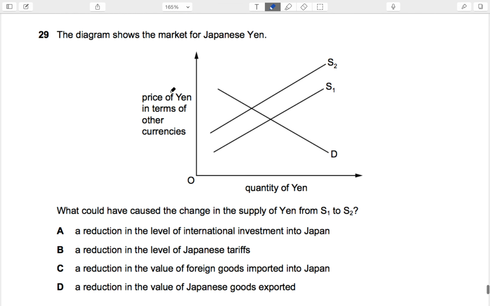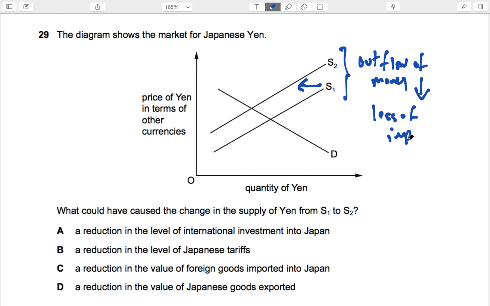Okay, number 29. The diagram shows the market for Japanese yen. The supply curve is shifting backward, from S1 to S2. Remember this: if this is happening, this means outflow of money has gone down. Probably less imports are happening, or fewer people are investing abroad, or whatever reason, the supply curve shifts backward. Make sense? So the best answer would be C, a reduction in the value of foreign goods imported into Japan. If Japan is importing less, then the supply curve of Japanese yen will shift backward. Make sense? So C is the right answer.